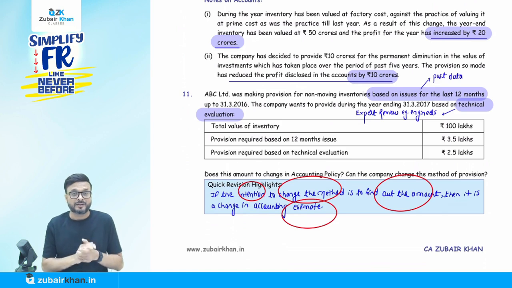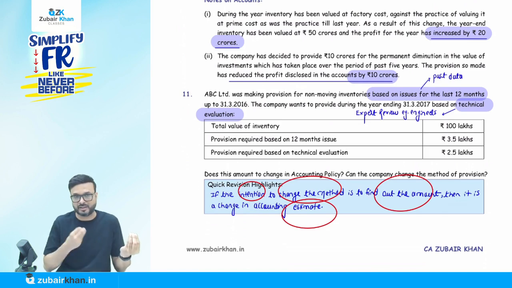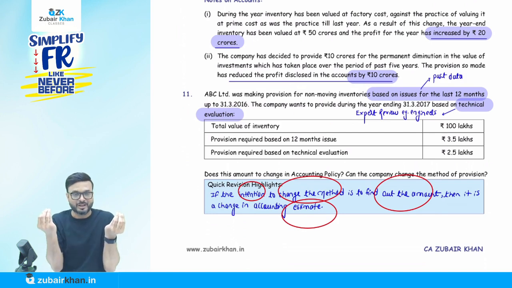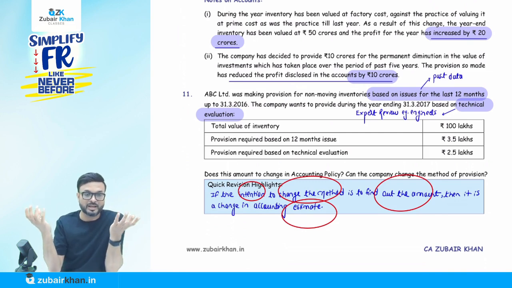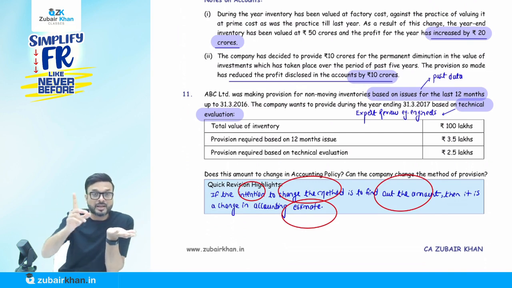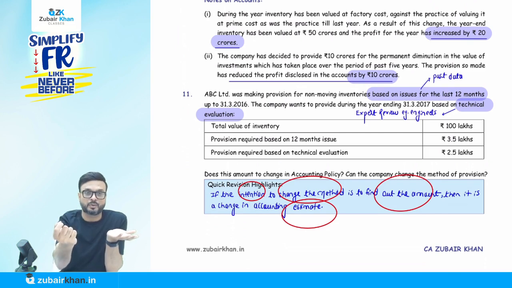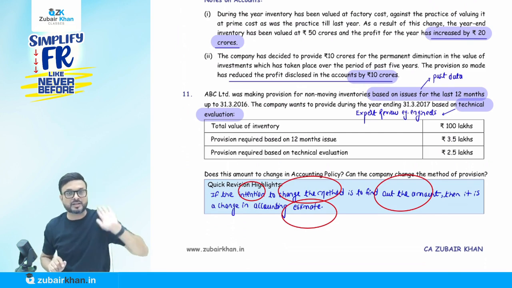Okay. Now you see, in both the methods we are finding the amount. For example, FIFO method to weighted average. When I go from FIFO to weighted average, is my intention to find out the amount? No, my intention is not to find out the amount. Both methods will give me some amount. But when I change from FIFO to weighted average, my intention was not to find the amount. So that is a change in accounting policy.